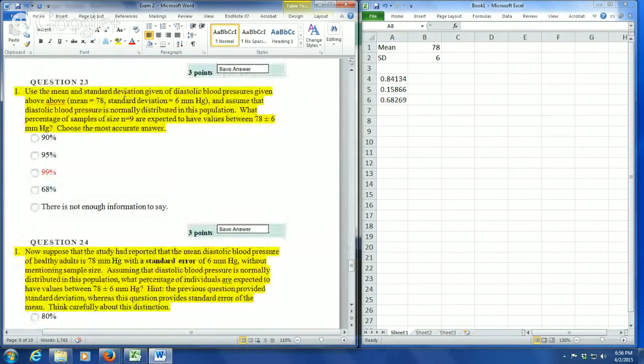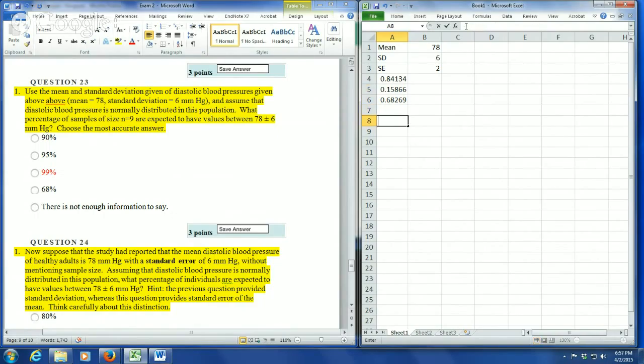Use the mean and standard deviation given of diastolic blood pressures above, and assume that diastolic blood pressure is normally distributed in this population. What is the percentage of samples of size n that are expected to have values between 78 plus or minus 6? Choose the most accurate answer. So here we need to turn our standard deviation into a standard error. Standard error is going to be equal to the standard deviation divided by the square root of 9, which is our sample size. Square root of 9 is 3. So our standard error is 2.